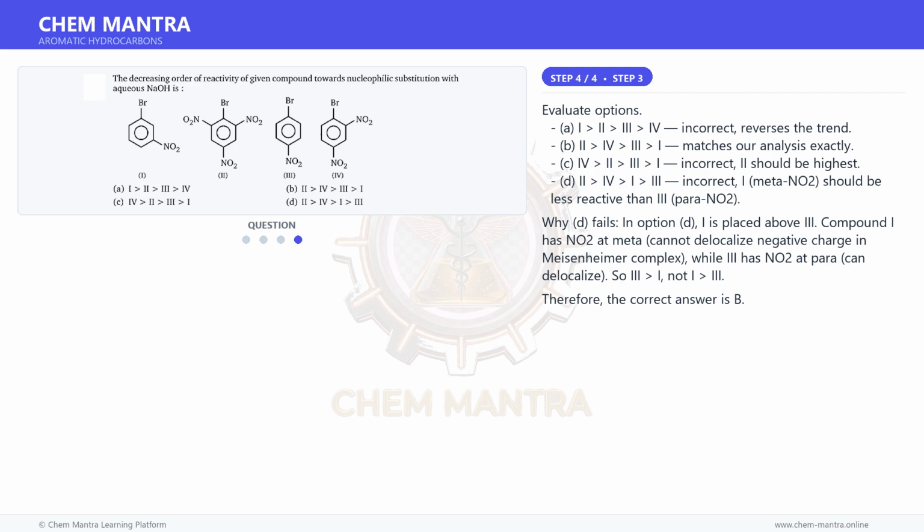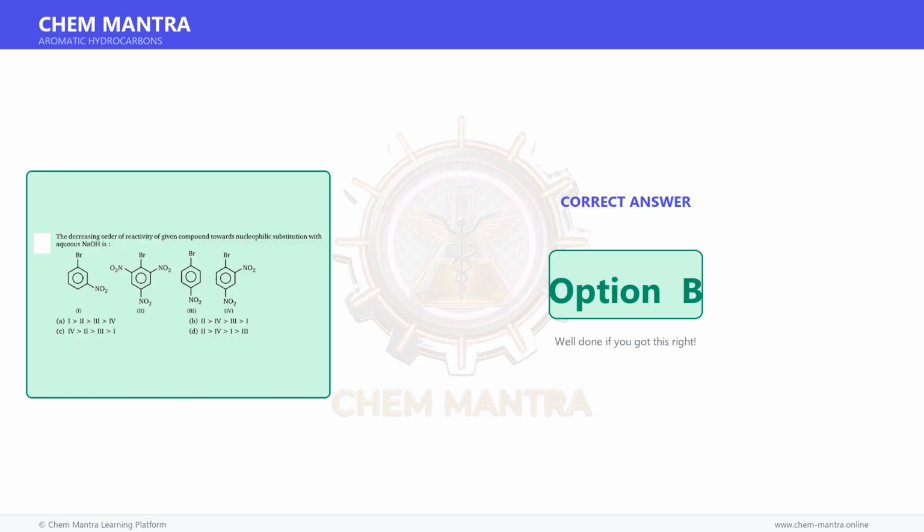Why D fails? In option D, I is placed above 3. Compound I has NO2 at meta, which cannot delocalize negative charge in the Meisenheimer complex, while 3 has NO2 at para, which can delocalize. So 3 > I, not I > 3. Therefore, the correct answer is option B.